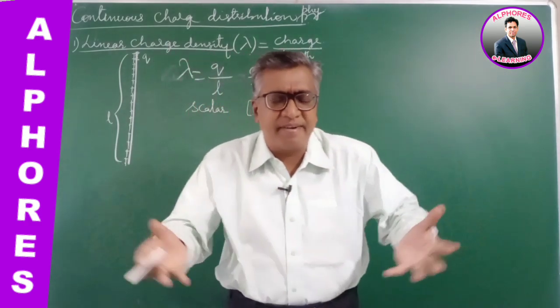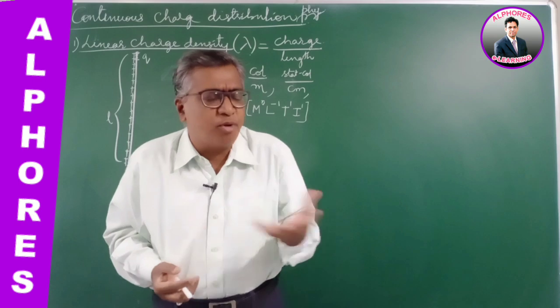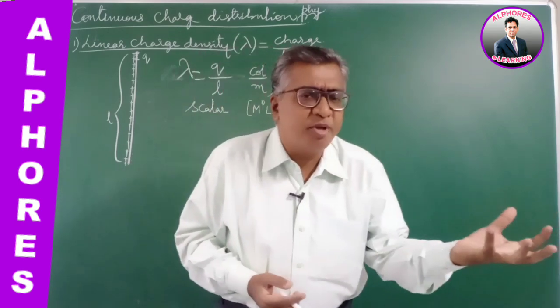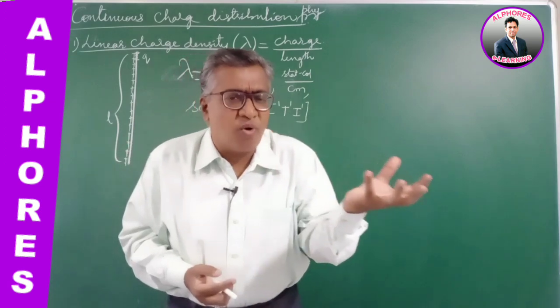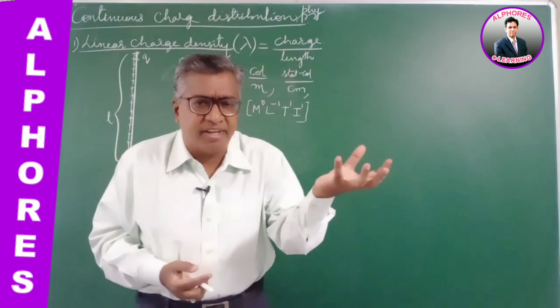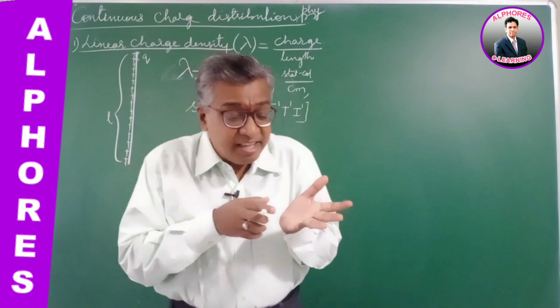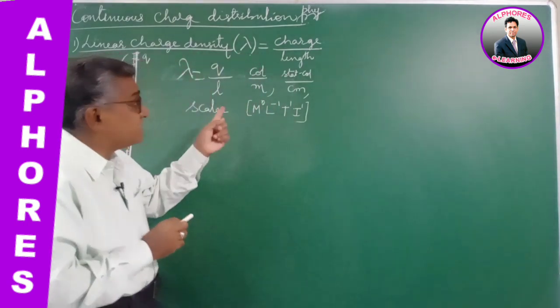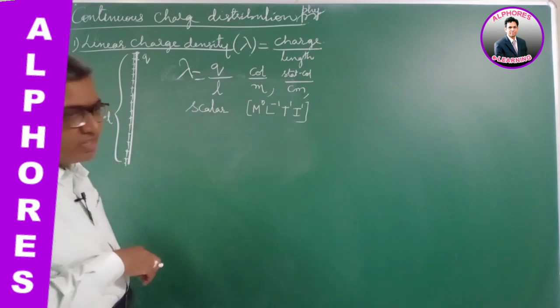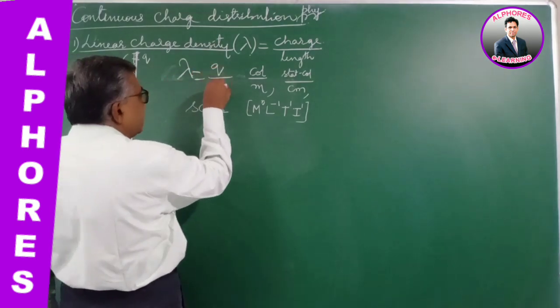We define density of anything, like population density, the number of people over a particular area. Here we define it over linear space, that is length. So charge per unit length. So lambda is equal to Q by L.